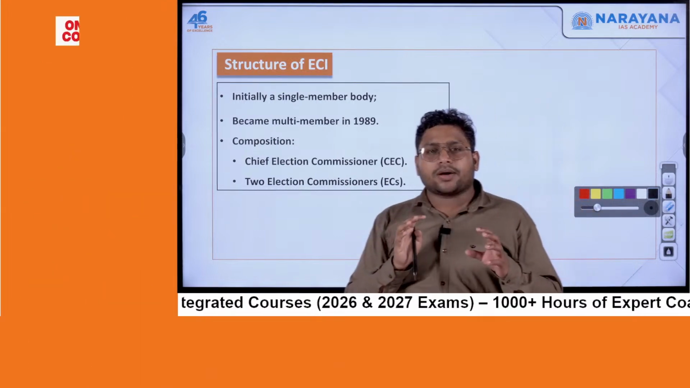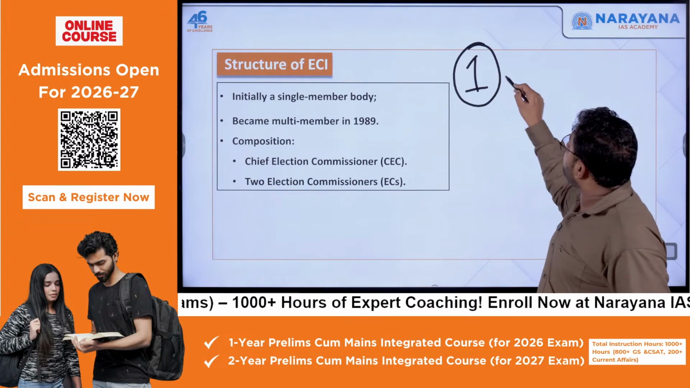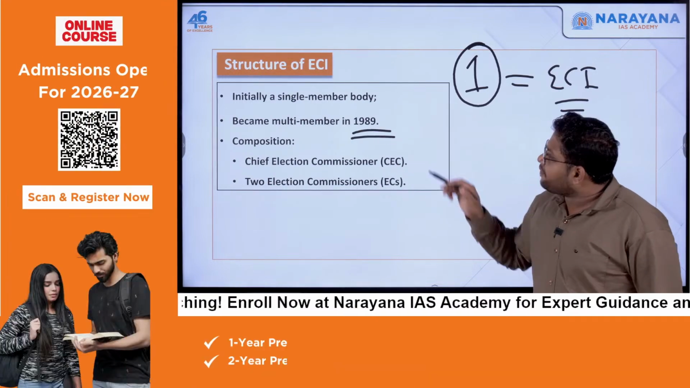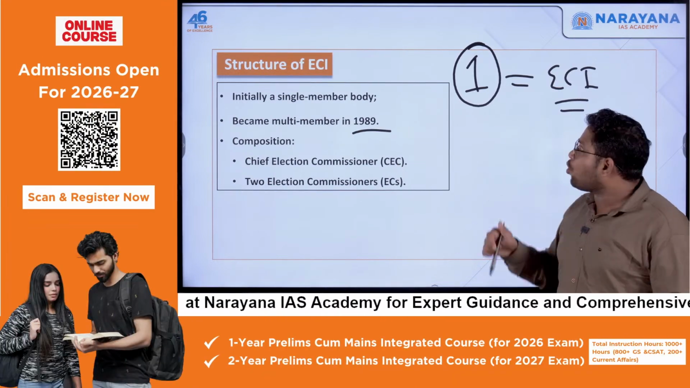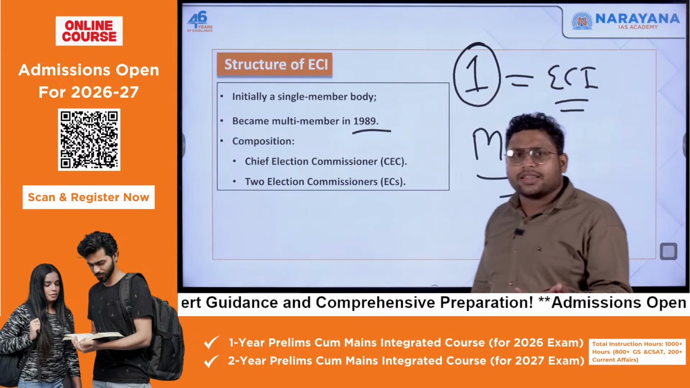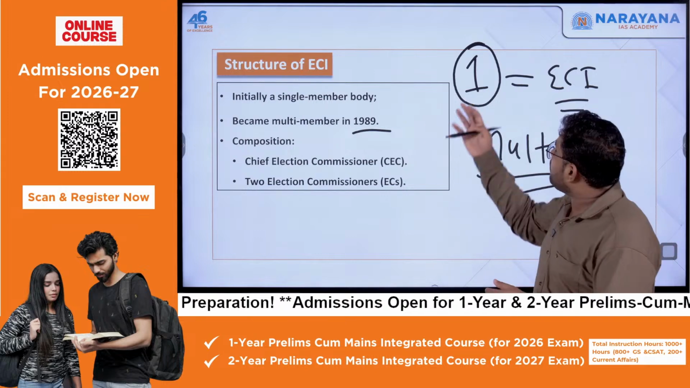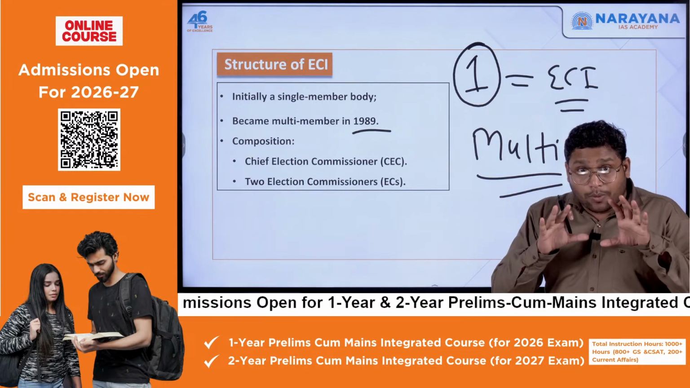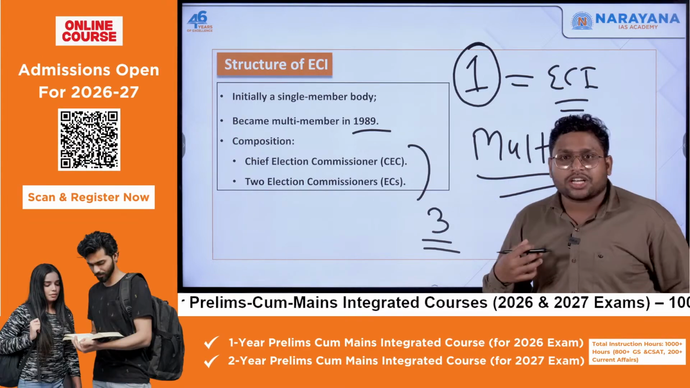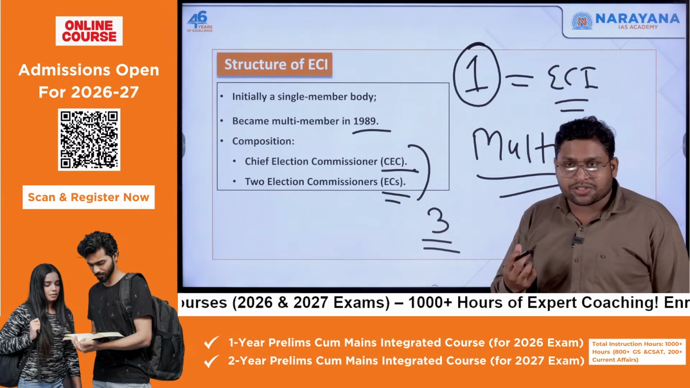Now, how does the Election Commission of India look? Initially it was a one-member body, so there was only one person. But after 1989, things changed, and it was made a multi-member body. Multi means it could be more than one, but how many is not fixed. The president will decide how many people will be part of the Election Commission. If I talk about the current status, right now we have a total of 3 members: one Chief Election Commissioner and two Election Commissioners.